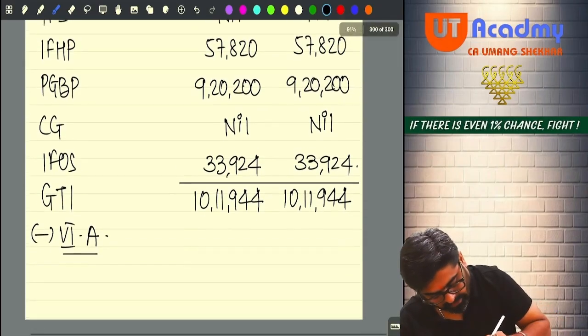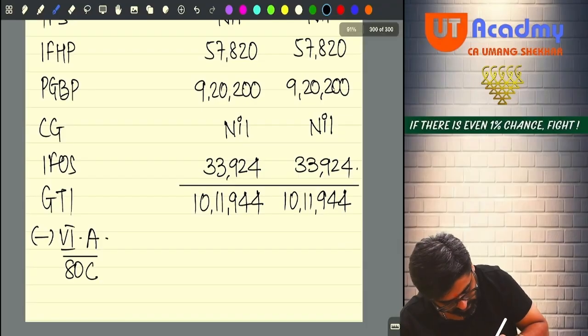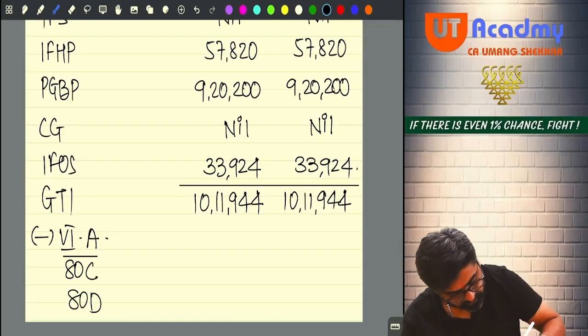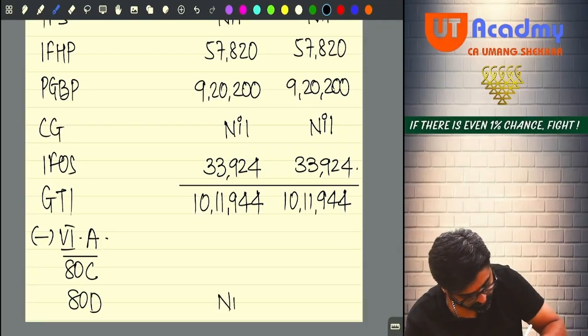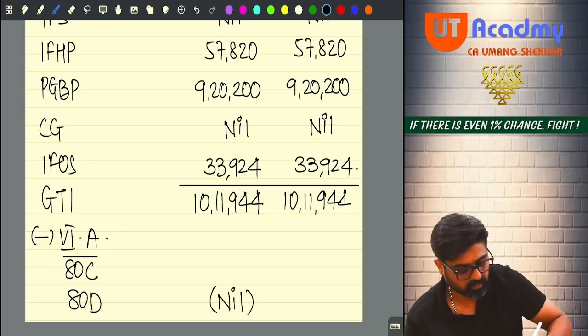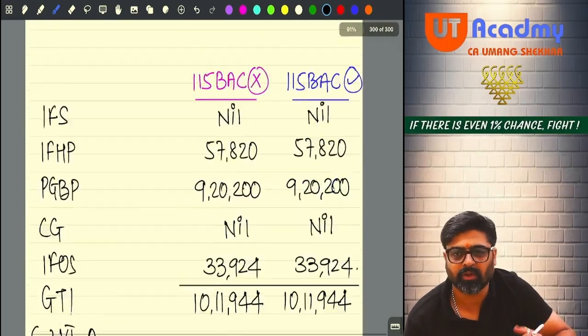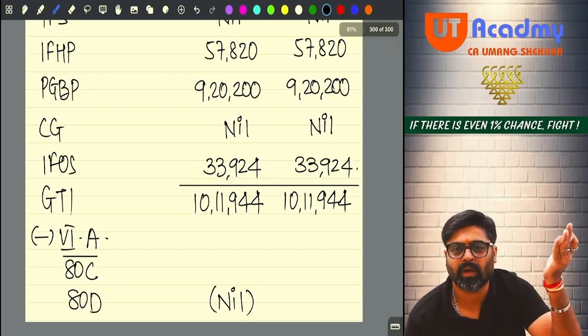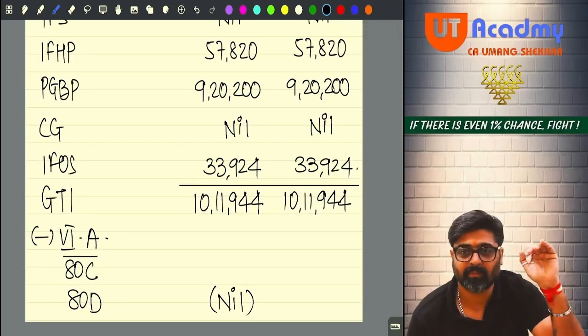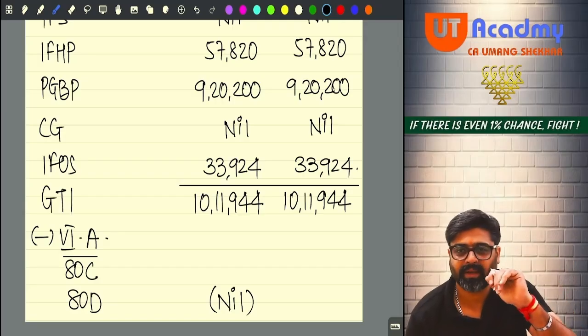Two deductions you have identified. One is 80C and another one is 80D. Can you claim 80D? No. Because under normal scheme also you cannot claim. Because one was for dependent brother, another was for dependent son, but it was paid in cash, hence not allowed. Yes or no?